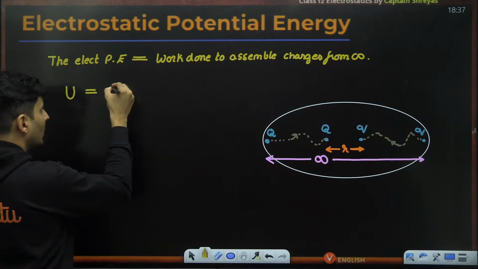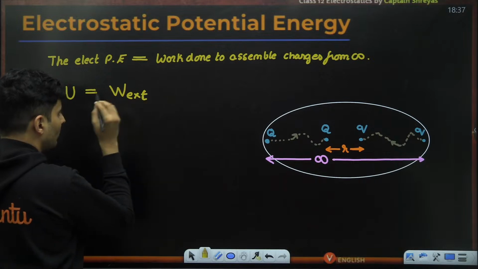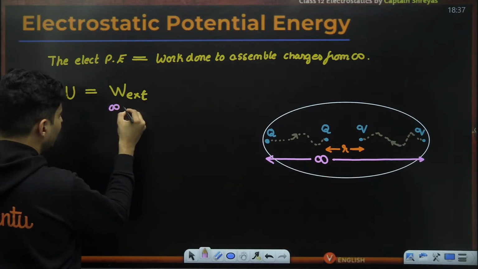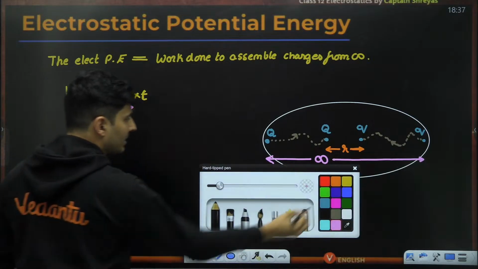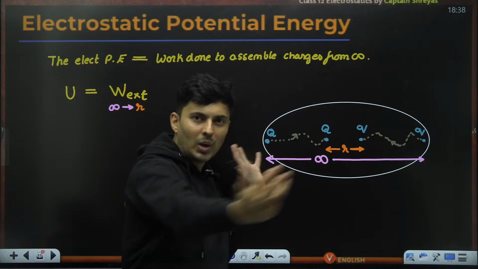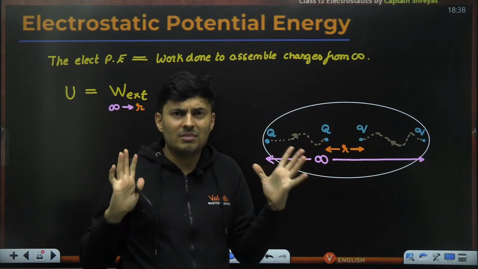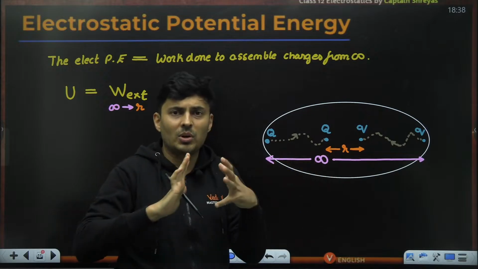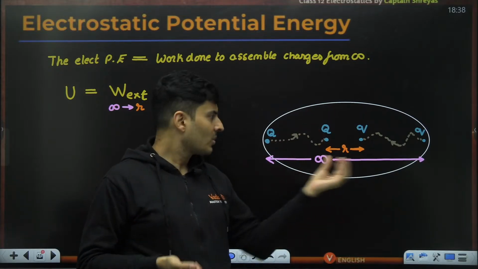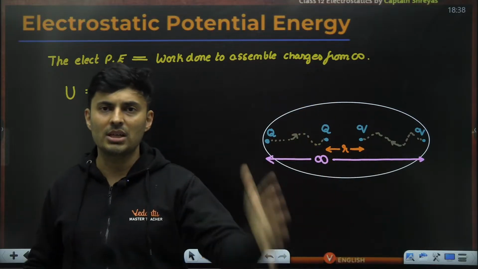It will be equal to the work done by the external force in bringing the charges from infinity to that distance of R. Work done by the external forces to assemble them. There might be some repulsion or attraction, so you are doing some work. Whatever work you spent will be exactly stored in those charges as electrical potential energy.